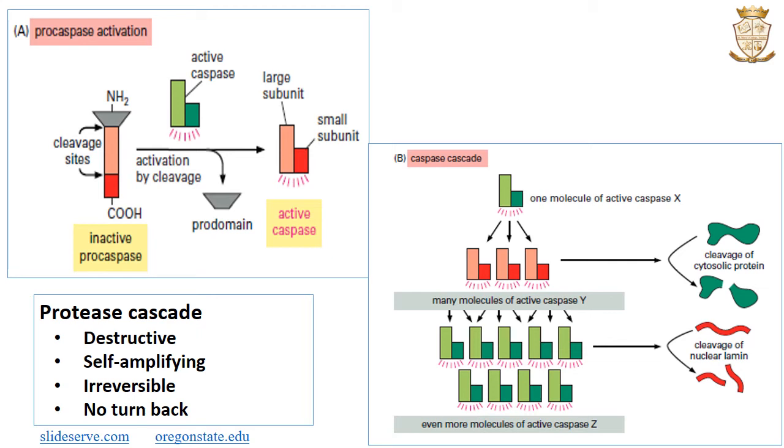Thus, after this proteolytic cascade, as we discussed in the previous slide, these activated caspases cleave key proteins such as nuclear lamins. They activate DNA-degrading enzymes, DNase, and enable the self-dismantling of the cell towards apoptosis.